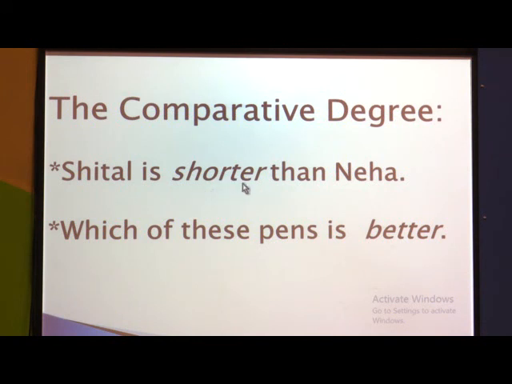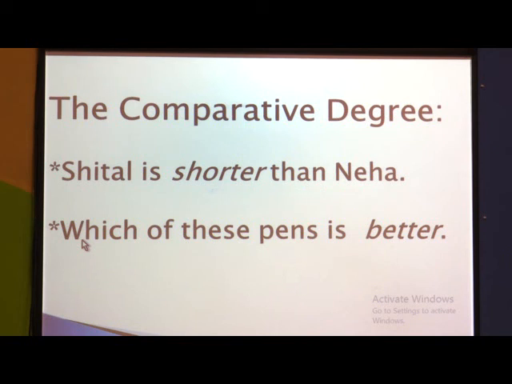What is the change in the word? Correct. Short is the first form, which we use in a positive degree, but here there is a comparison between two persons, so we added ER after the word. Sheetal is shorter than Neha. Here is a comparison of Sheetal's and Neha's height.